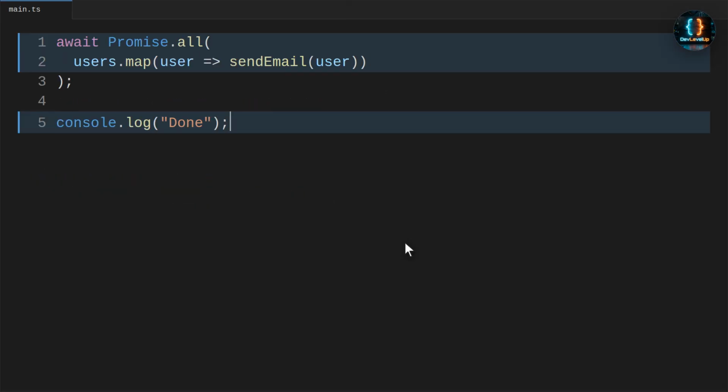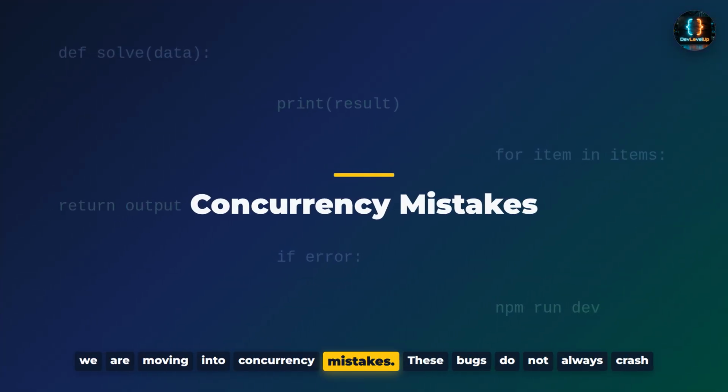The best choice depends on the workflow. Use for of when order matters or calls must be sequential, and use Promise.all when independent async work can run in parallel. Now we are moving into concurrency mistakes.